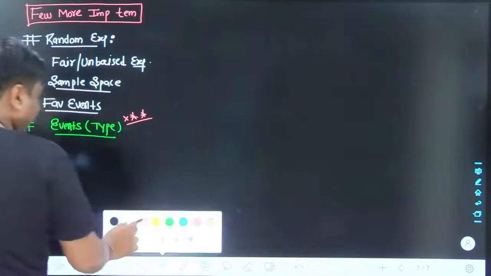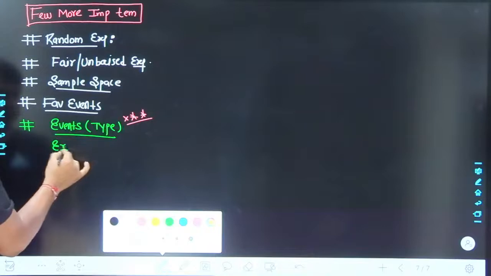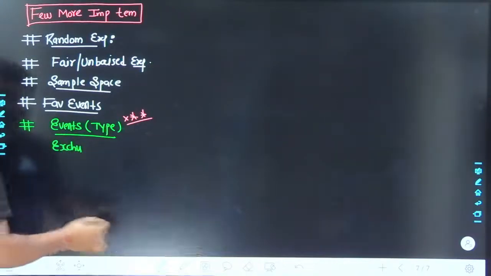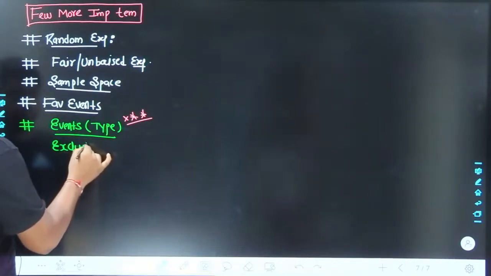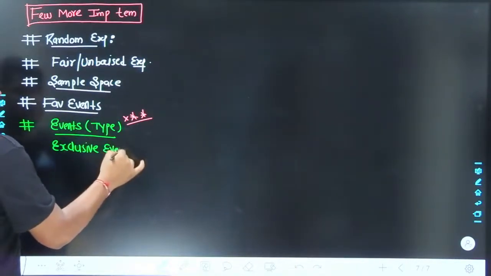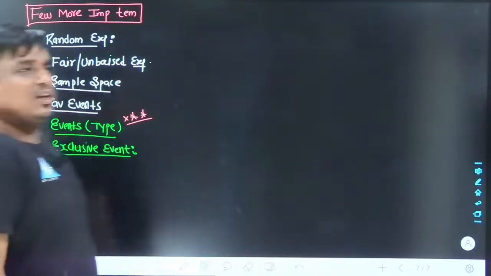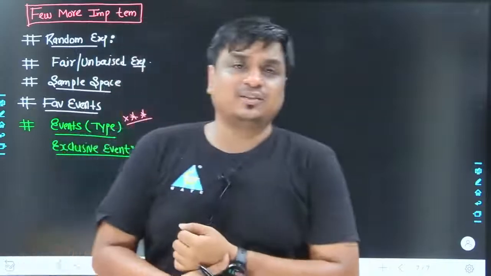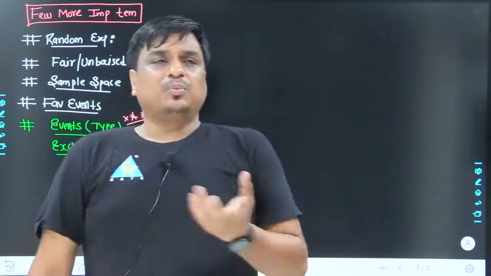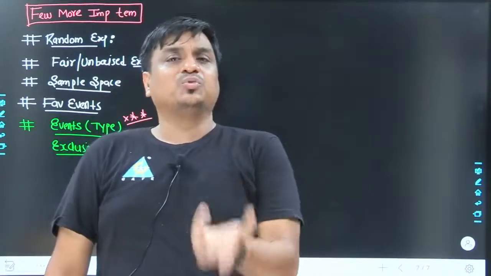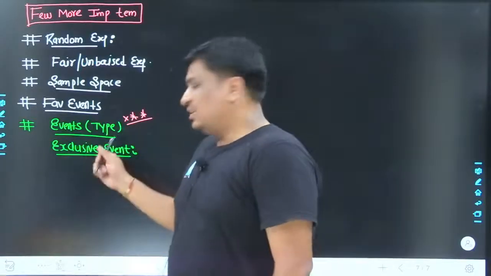So the various kinds of events which we are going to write. The first is going to be the exclusive event. The name itself is self-explanatory. What does it mean by the exclusive event? You must have heard, this is an exclusive watch, this is an exclusive bike, this is an exclusive jewelry. What does that mean? Probably the company is just going to produce one or two of the goods. That's all. That is what the exclusive event talks about.